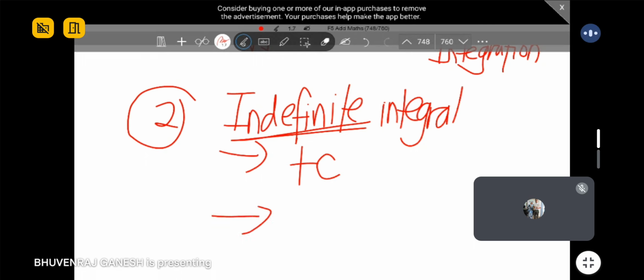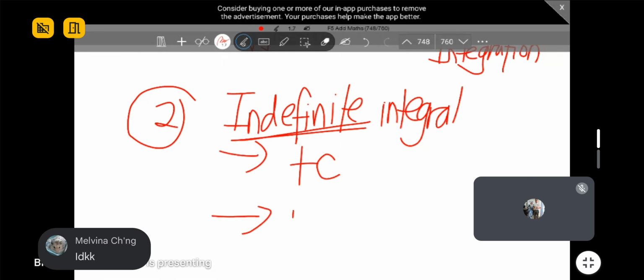Okay, second characteristic. Can anyone tell? For indefinite integral, what is another special characteristic that you all know? There is one more special characteristic. Siapa tahu? Ciri utama. Anyone? Want to try? Kalau tak tahu, kamu cakap tak tahu. If you don't know, you just say don't know. I can help. Okay, so one more characteristic is, I know you won't know, no limits.